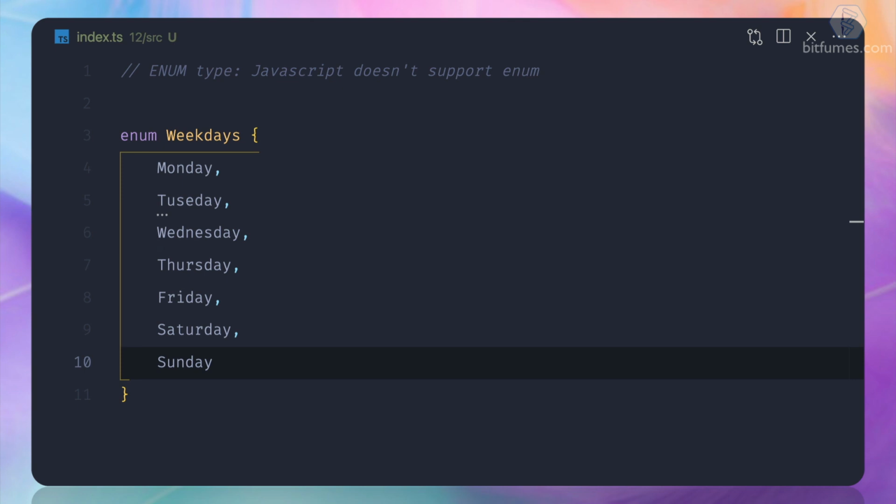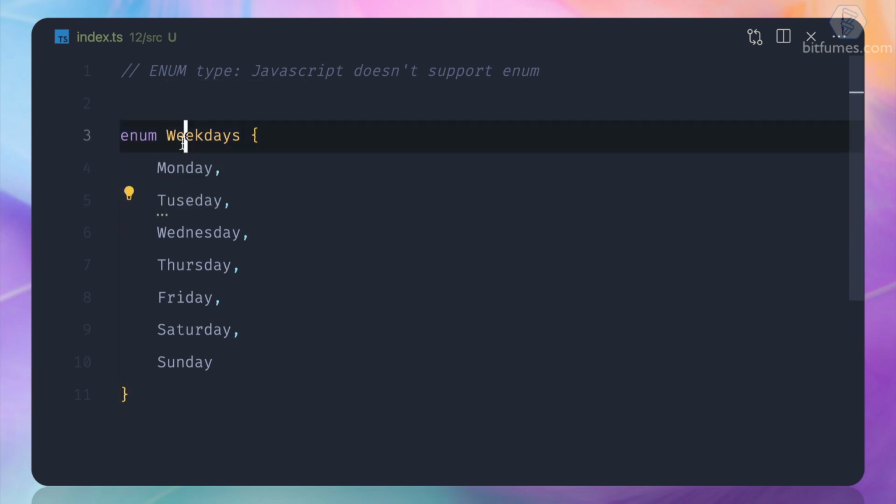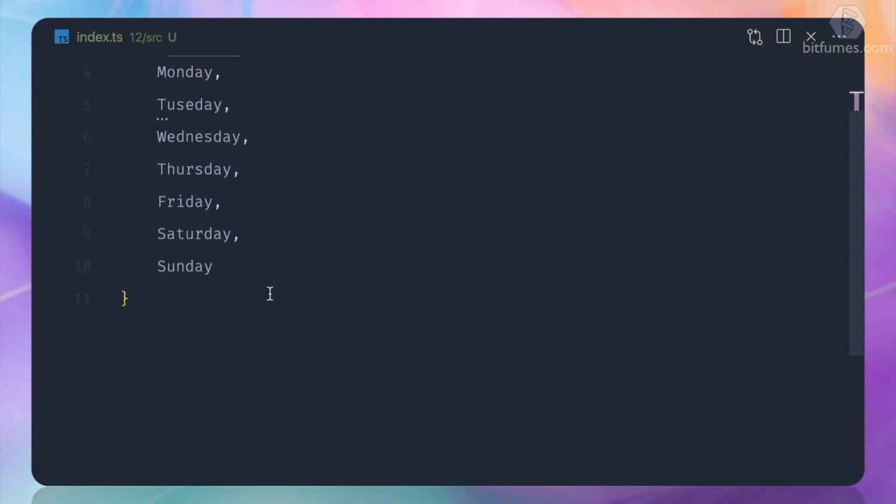And the most important thing here, you notice that I have not used strings. It's just a simple word without quotes. This is the element or value for each of these weekdays in the enum. Now let's log this weekdays and see what we get.